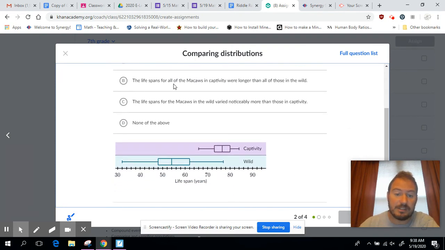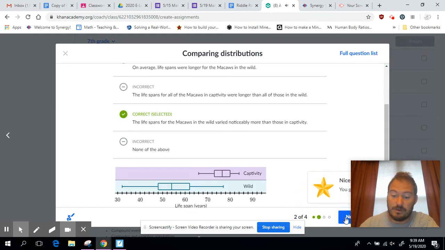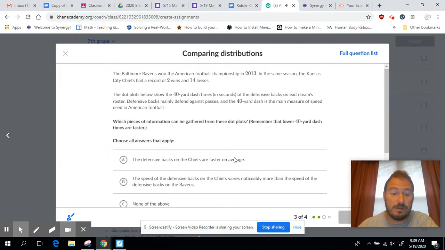B, the lifespans for all macaws in captivity were longer than those in the wild. No, there's some overlap here, so not all of them are higher than all of those. That one does not work. And the lifespans of macaws in the wild varied noticeably. Yes, they did. They went all the way from 31 here to 77 point something, and here was much more clumped together data. So yes, that one is true. Check our answer. There we go. Okay, let's try the next one.